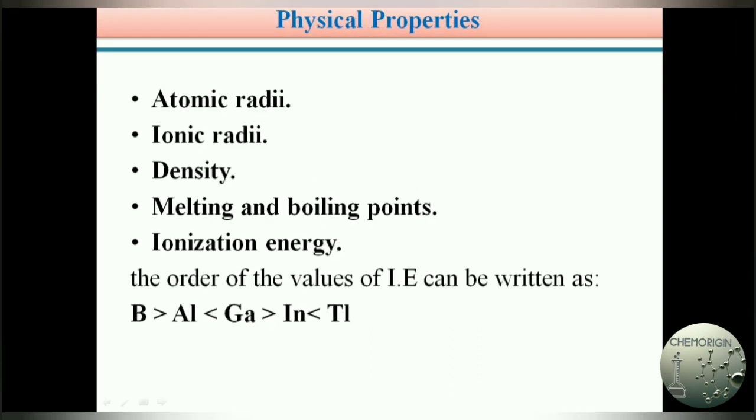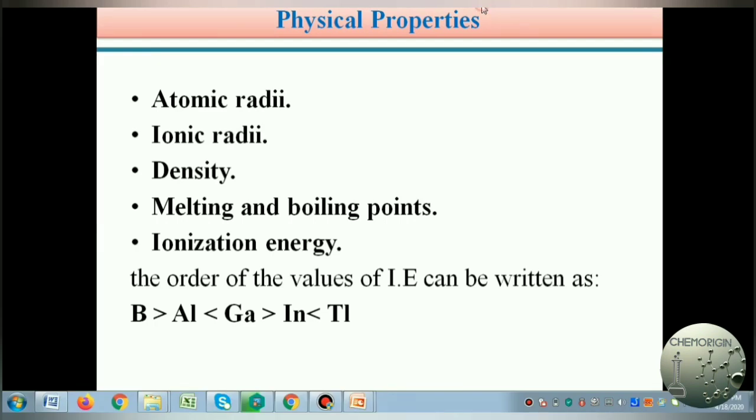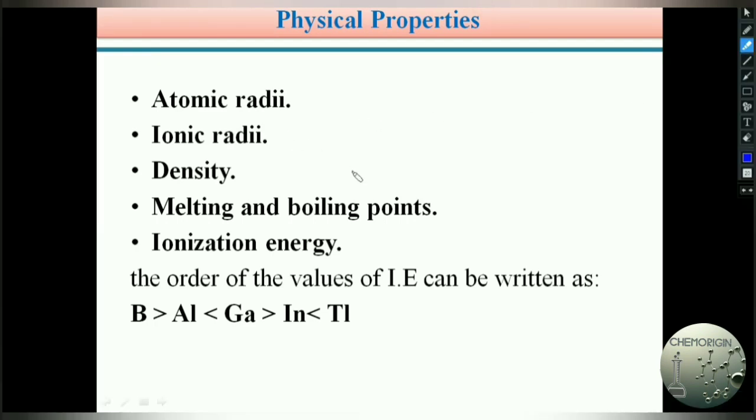Physical properties of third A group elements: atomic radii and ionic radii. Generally, in a group from top to bottom, atomic size increases, so atomic radius and ionic radius should increase. But in third A group elements, there is no regular increasing order of atomic radius. Initially, from boron to aluminium, atomic size increases as we expected. And from aluminium to gallium, generally atomic size should increase, but practically, when compared with aluminium, gallium has a lower atomic radius.